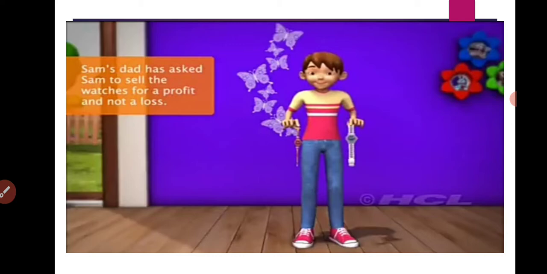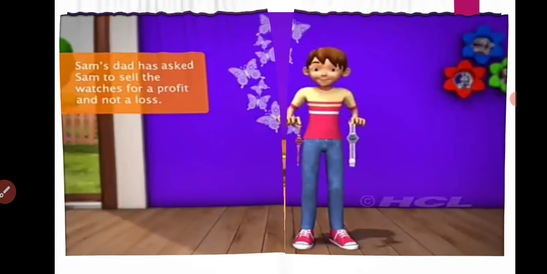Now let us consider one more example. Let us consider a boy named Sam. Now Sam's dad has asked him to sell a watch for a profit and not a loss. His father said that by selling the watch he should gain some profit. Now just to understand profit and loss, we must clear our doubts regarding cost price and selling price.